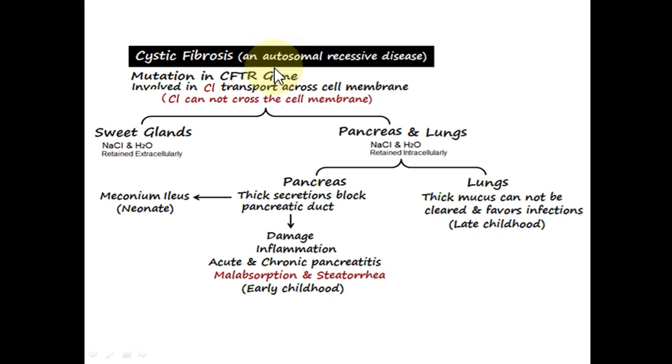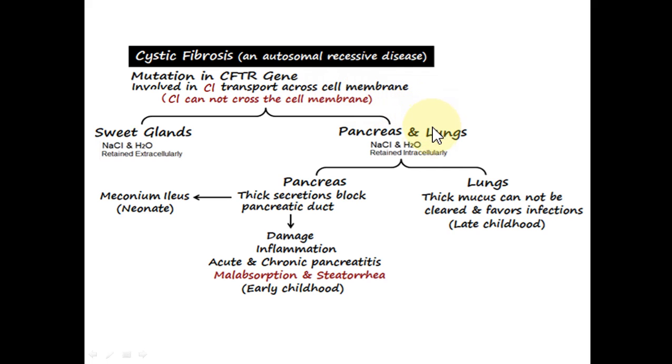People with one mutated gene and one normal gene are the carriers, but they will not suffer from the disease. Only the child who inherits the two mutated copies will develop the full-fledged disease. We know that this is due to mutation in the CFTR gene, which is involved in chloride transport across the cell membrane. And when this CFTR gene, which codes the CFTR protein, is defective, what will happen? The chloride will not be pumped across the cell membrane.